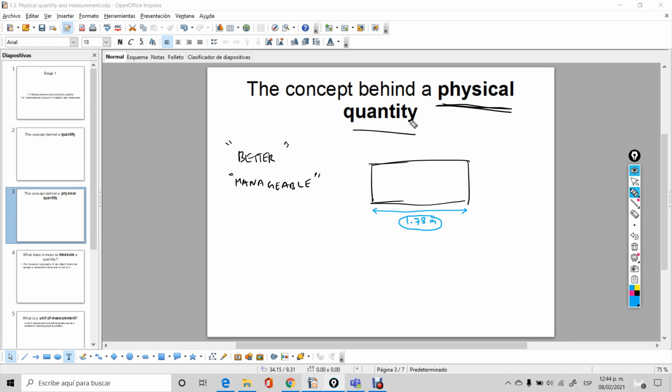A physical quantity is basically a quantity that can actually be measured with a number and a unit. And the same goes for width. All you have to do is measure from this extreme to this other extreme, and then you come up with a certain number, let's say 0.75, and a unit, which is meters in this case. And therefore length, which is this, we are measuring length in here. Length is a physical quantity. Why? Because length can be measured,